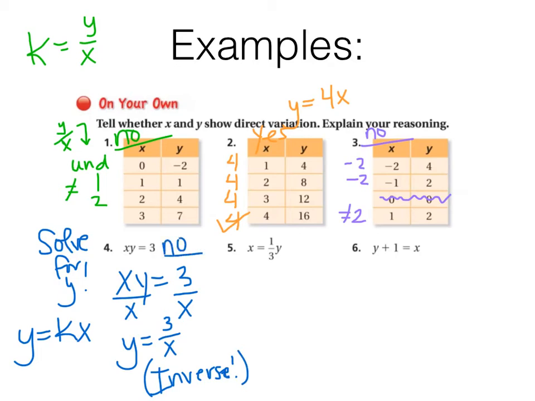How about the next one? How can I solve for y here? What can I do to the right-hand side of my equation that solves for y? I can multiply by 3. So 3x equals y, or y equals 3x. Oh, that's not an x.